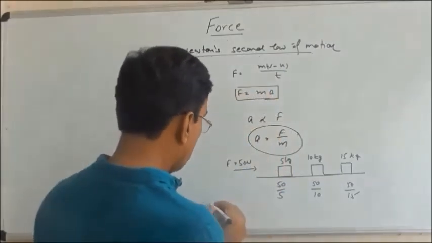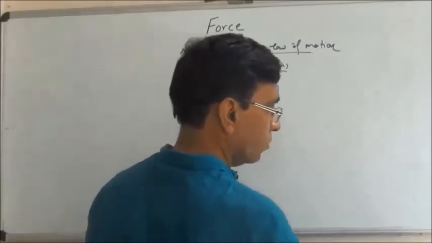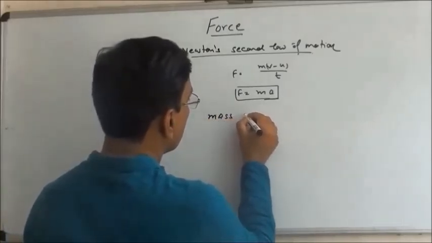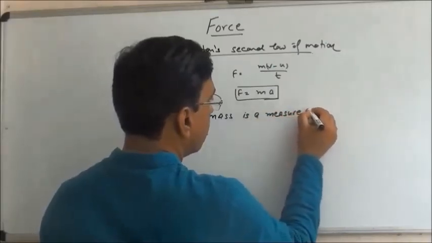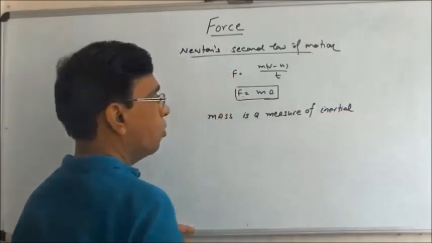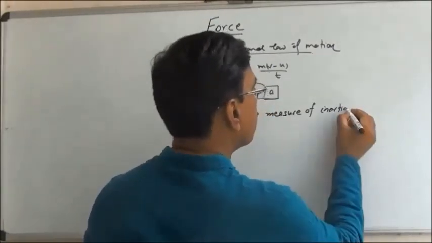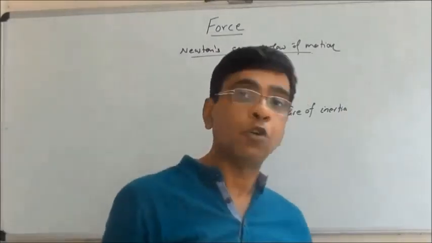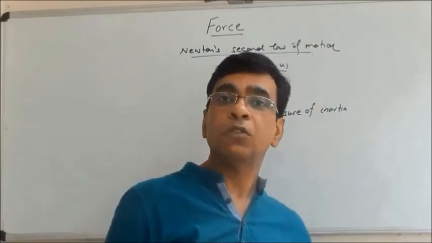So we can write that also: mass is a measure of the inertial properties of the body, or simply inertia. And in this particular context, we are talking about inertia of motion. Otherwise, the general meaning of inertia is also resistance to change.